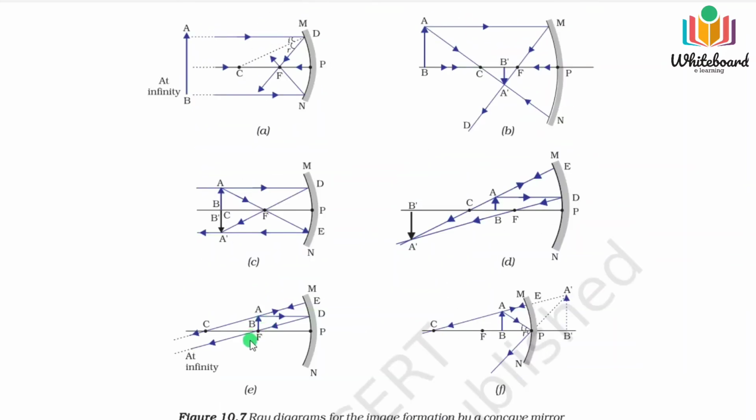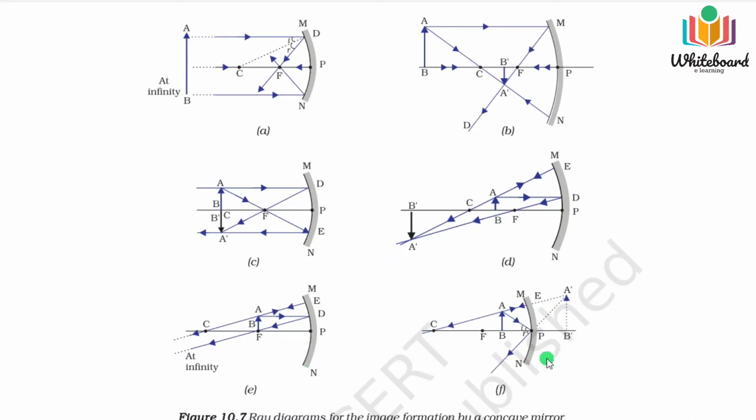In the fifth figure, you can see we have placed the object on the focal point, and if we place the object on the focal point, according to the same ray diagram, the image will be at infinity. You can see these two rays are not meeting, so in the language of mathematics, they will meet at infinity, so the image will be formed far away from the concave mirror.